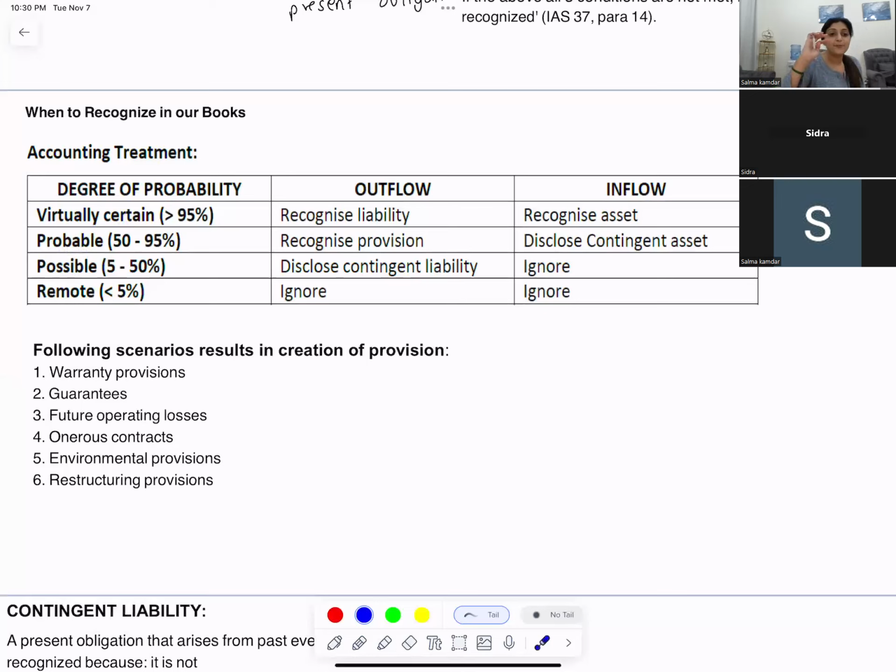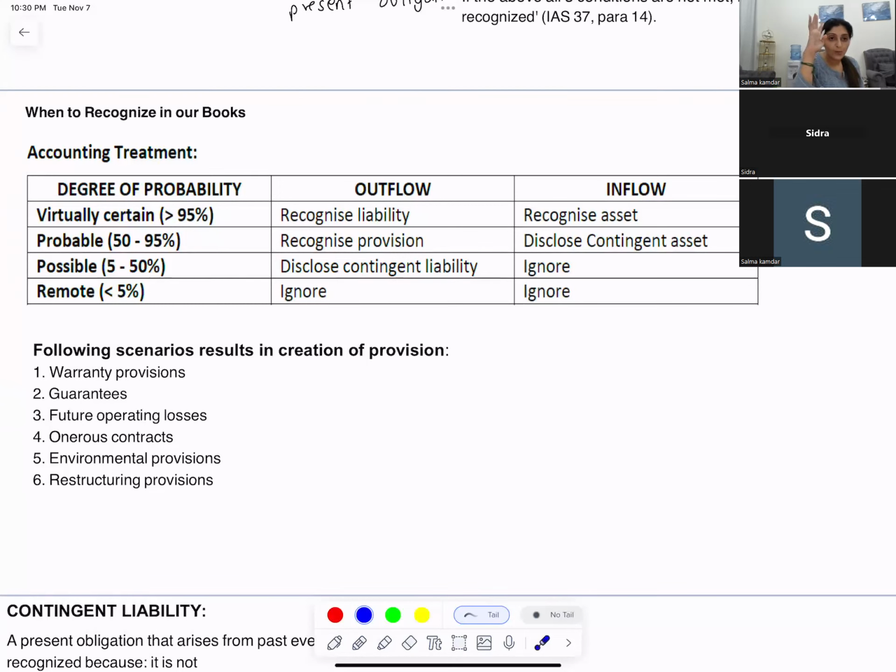Now, when there is a probability, that means the chances of you paying it is between 50 to 95%. When the chances of you paying is between 50 to 95%, that event will result in an outflow of resources embodying economic benefits. In such case, you will recognize it as a provision. But if the event has a probable chance of an inflow coming into the picture, then you will disclose it as a contingent asset.